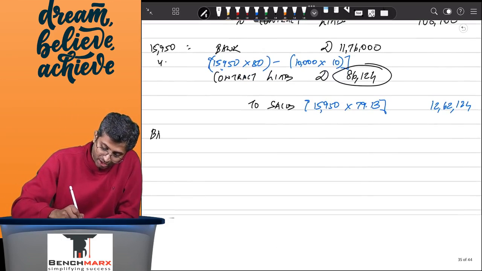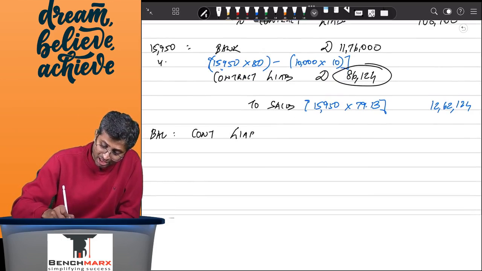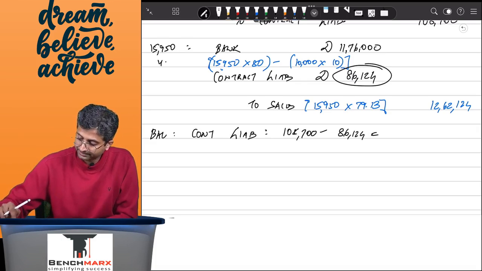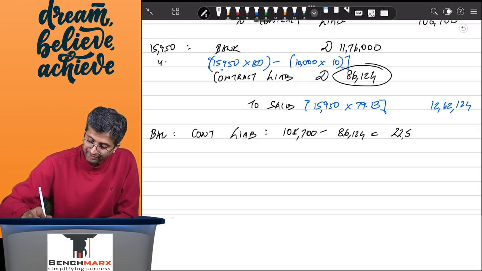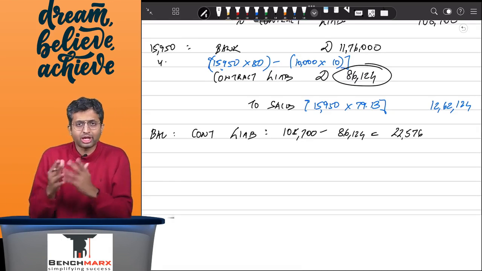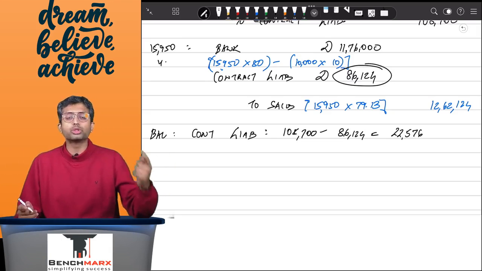But your contract liability is actually 1,08,700. So there would be certain balance in the contract liability, and this balance is a credit balance of 1,08,700 minus 86,124, which equals 22,576. Will this contract liability continue? No, because the contract is over, 1 year is over. Then what will you do with the contract liability?